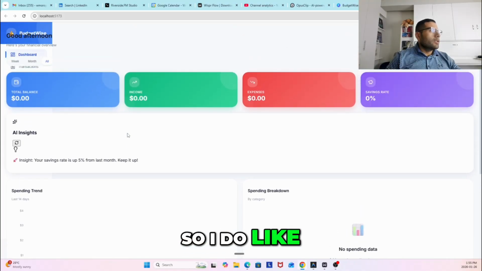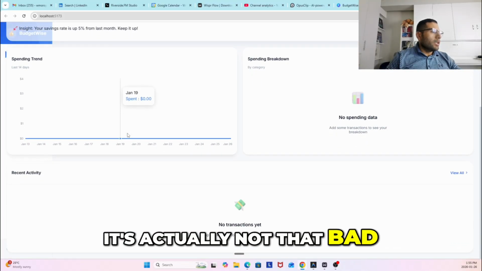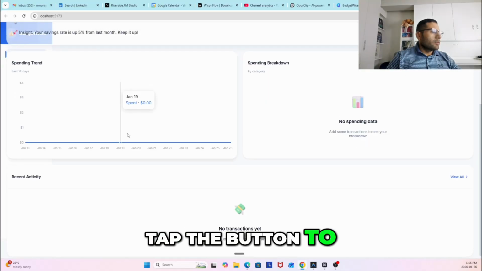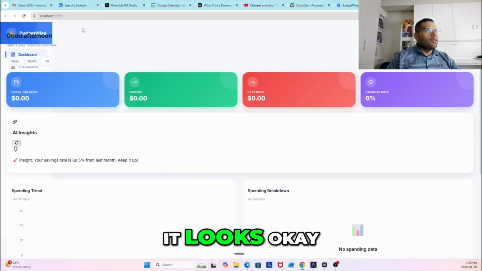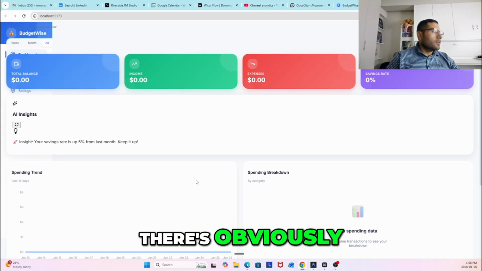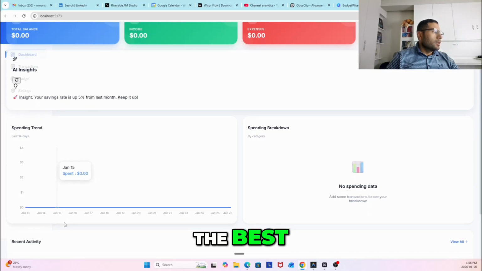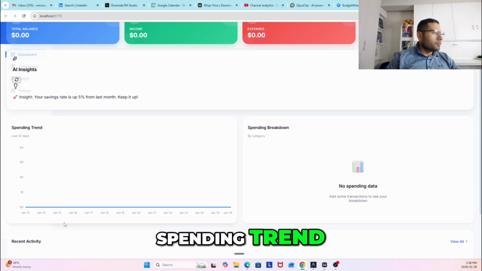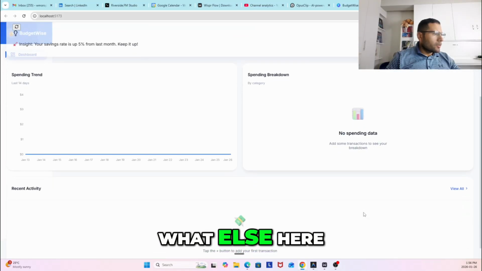Okay, so I do like this. It's actually not that bad. Tap button to add your first transaction. Okay, it looks okay. It's telling me the right day. I like this piece here, but obviously the AI insights is still not looking the best. Spending trend. Okay, doesn't look too bad.